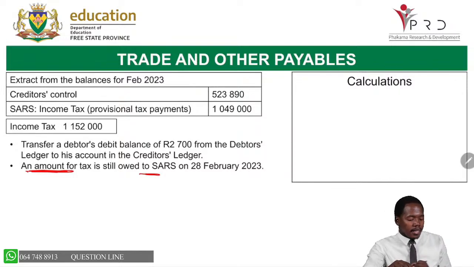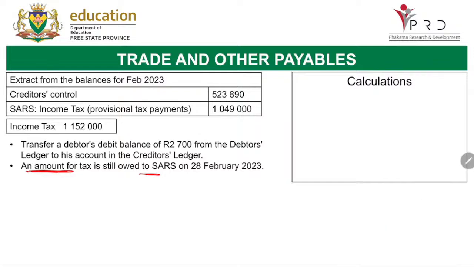Remember, let us see how this is supposed to be done now. Can you now take a minute? I'm going to give you 2 minutes to do the calculation before I do it with you. You are going to be recording the transaction in the statement of financial position. Just 2 minutes.